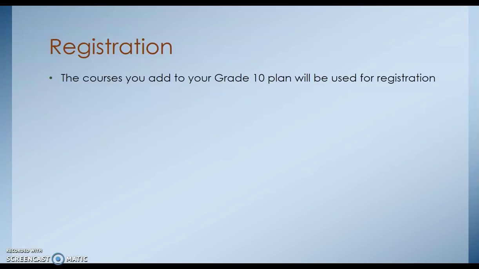Now that you've seen a brief walkthrough of the academic planner and have had a year under your belt of using it, just want to point out a few reminders. Your academic planner and registration are linked. The courses you add to your 10th grade plan will be used for registration. Remember, you must indicate alternate courses. This is also on the bottom part of your academic planner, right after non-credit courses.